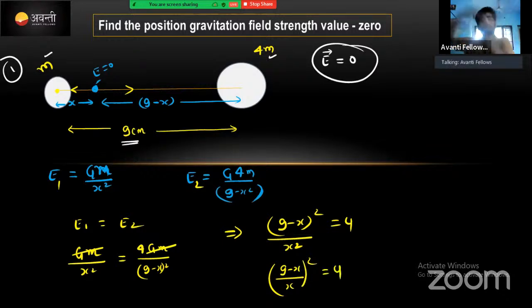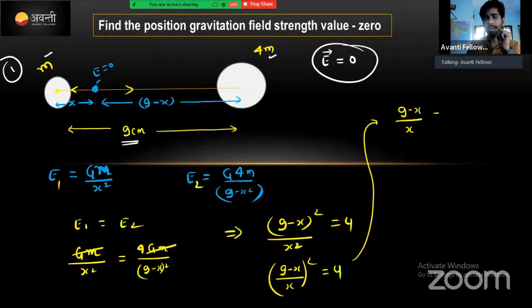If this square comes to right hand side क्या होता है, under root of 4 क्या होता है, 2 होता है. I will write here again. देखो (9 minus x) divided by x is equal to under root of 4, right? Now under root of 4 means it will be 2, correct ना? इधर 9 minus x, ये x को इधर मल्टीप्लाई करो, 2x हो गया, right?